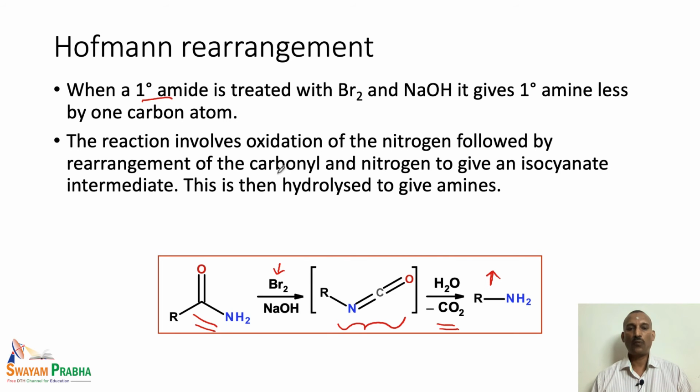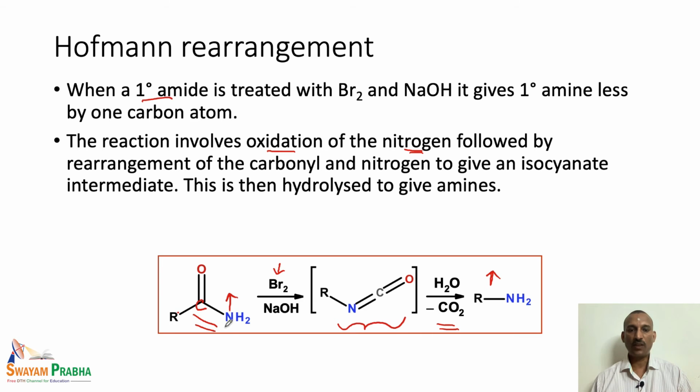If you look at the overall reaction, it actually involves the oxidation of the nitrogen atom. This particular nitrogen is oxidized, followed by rearrangement of the carbonyl and the nitrogen to give the isocyanate intermediate. If you look at the connectivity, here we have the R, then a carbon atom, the carbonyl carbon, and the nitrogen.